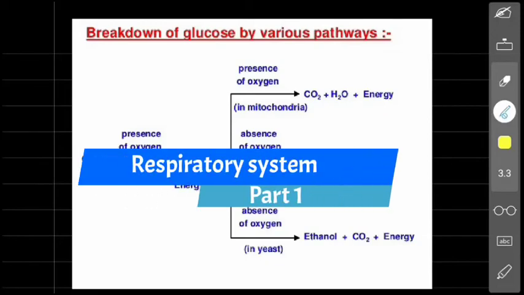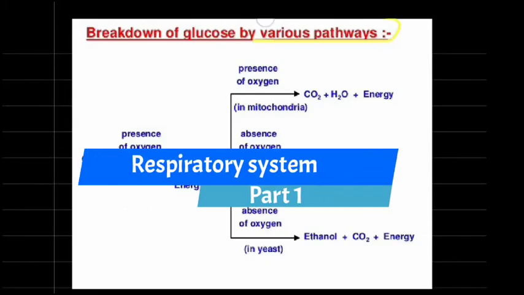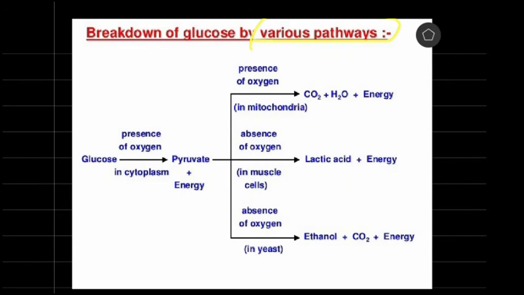Okay, so students, let's discuss the various pathways of breakdown of glucose. In the presence of oxygen, glucose breaks down into pyruvate, and the process is known as glycolysis. This whole process of converting glucose into pyruvate takes place in the cytoplasm of the cell. The cytoplasm is a fluid in our cells.